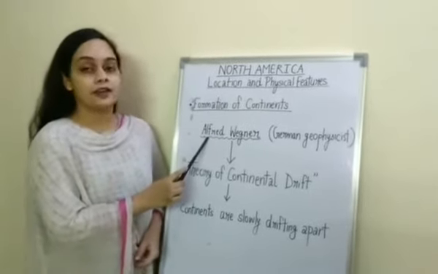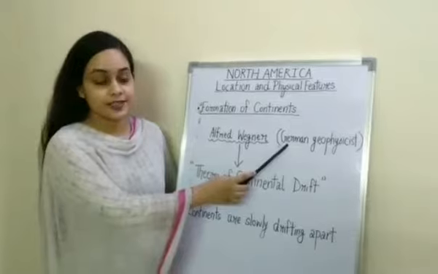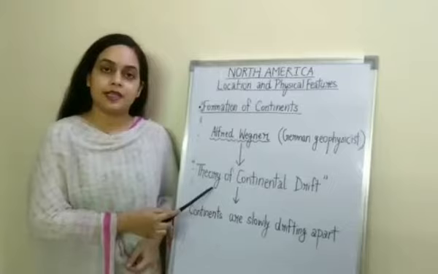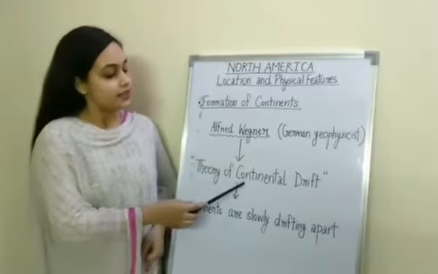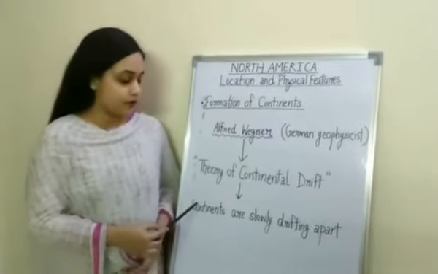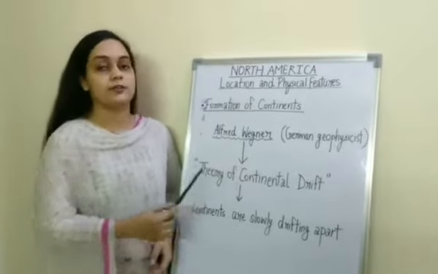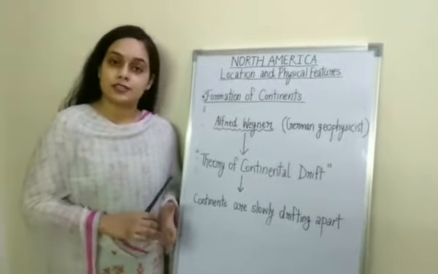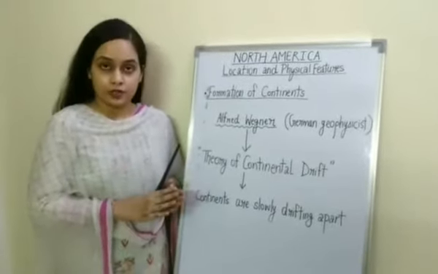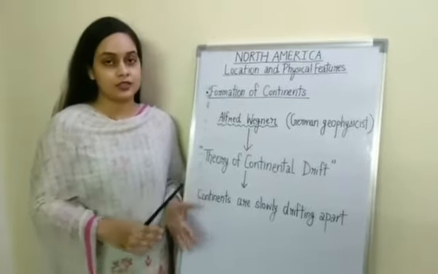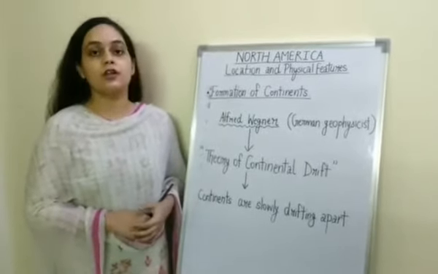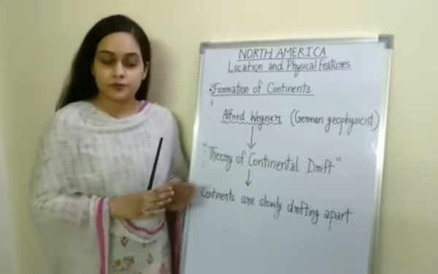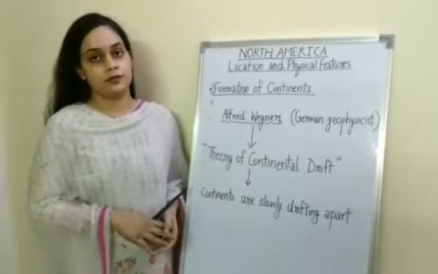Alfred Wegener, who was a German geophysicist, gave his theory of continental drift, and this theory is used to explain the formation of continents. In this theory, the view that was brought forward was that continents are slowly drifting apart. So the current position of continents that you are seeing was not the same in the past. They were joined together and they slowly drifted apart, which resulted in the present position of the continents. And today also they are slowly drifting away, moving away from each other.